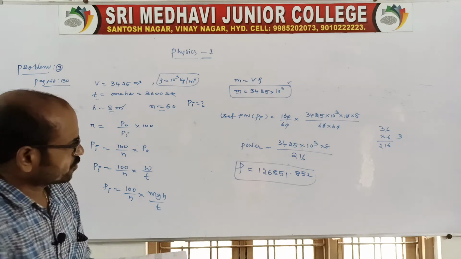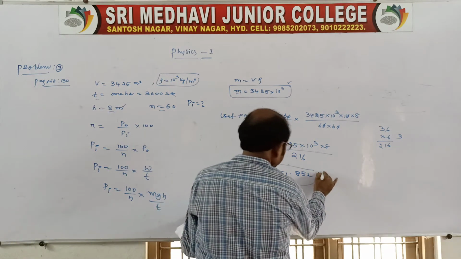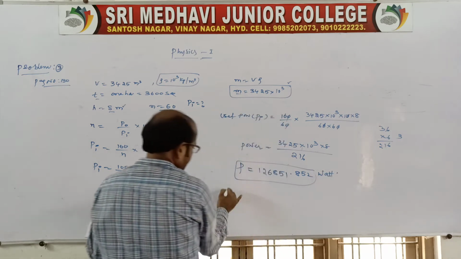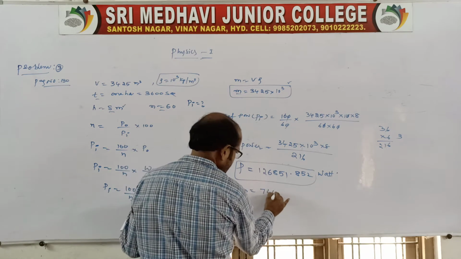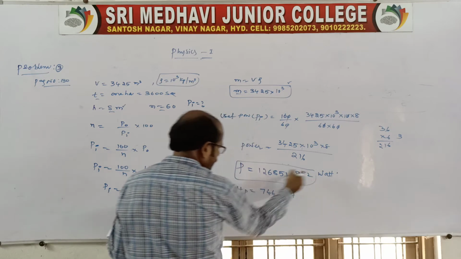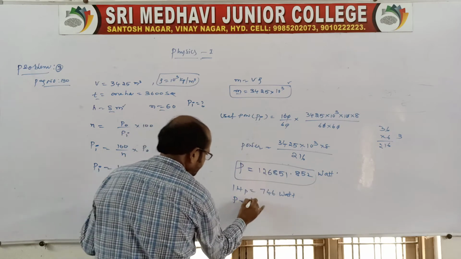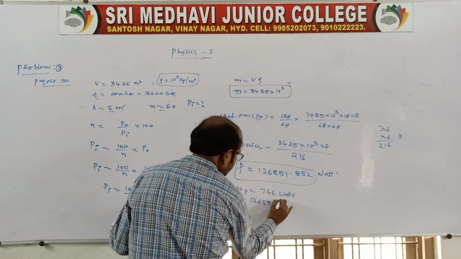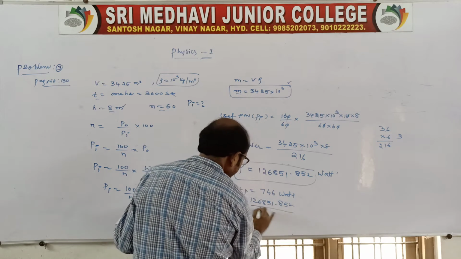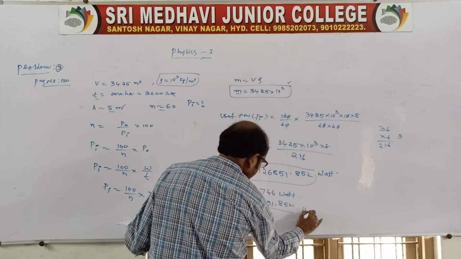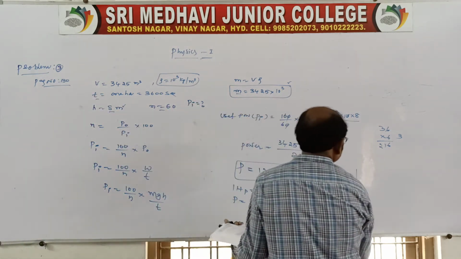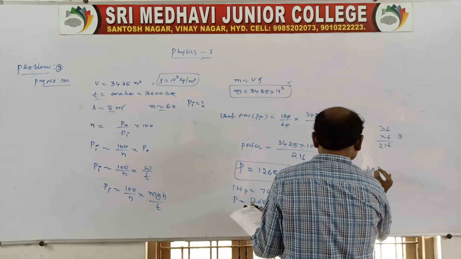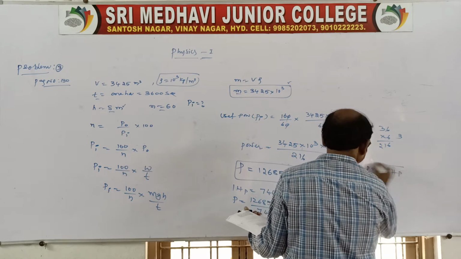It is given in watts. Suppose it is asking in horsepower. For horsepower, 1 horsepower is equal to 746 watts. To convert into horsepower, you divide 6851.852 by 746. So the power will be approximately 176 horsepower.